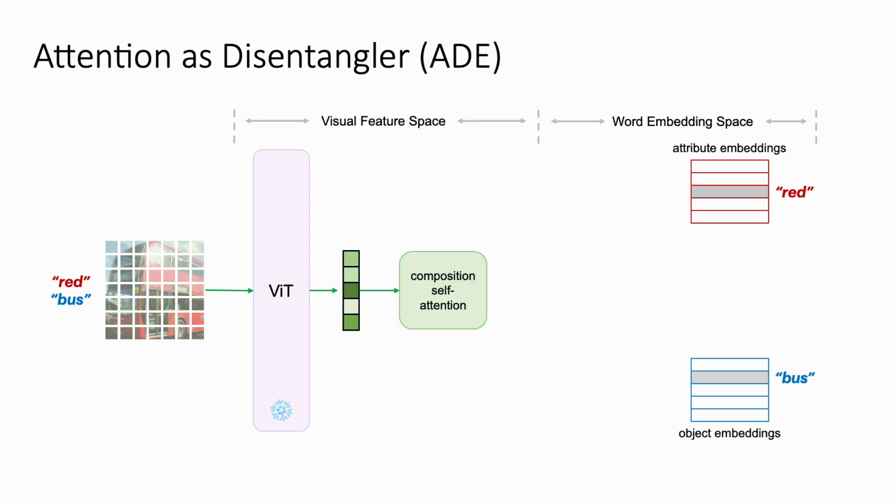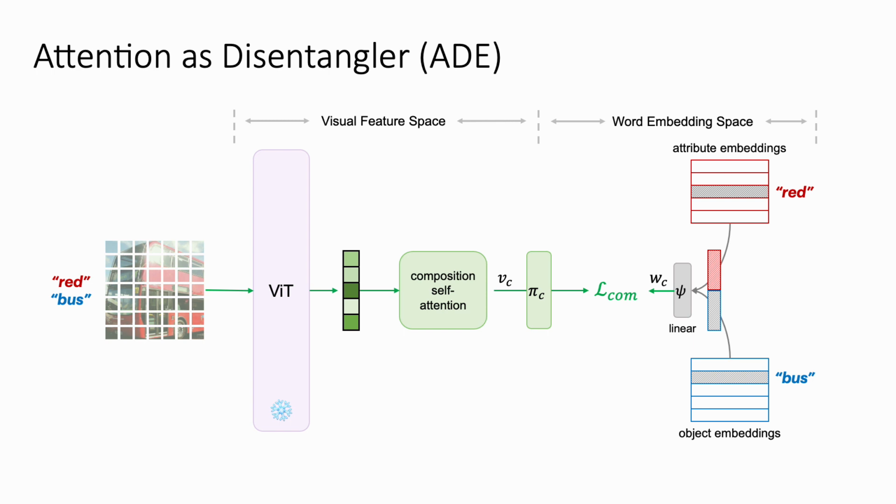A composition self-attention is used to extract the composition feature, VC, and the composition embedder ψC projects the visual feature to the word embedding space. In word embedding space, we use a linear layer to combine the attribute embedding and the object embedding, producing WC. A simple cross-entropy is adopted for optimization.